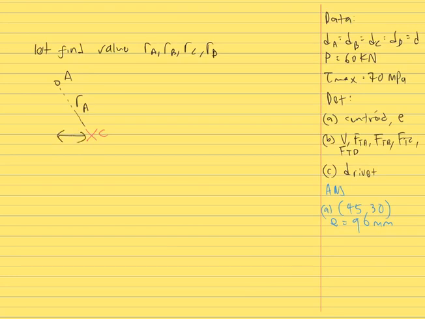The length between A and C in terms of X is 45, and the distance between centroid and A in terms of Y direction is 60 millimeter. And then for rivet B, this is the centroid and this is rivet B. The length between rivet B and centroid is RB, and the length in the Y direction is 60 millimeter, and the length on the X axis is 45 millimeter.